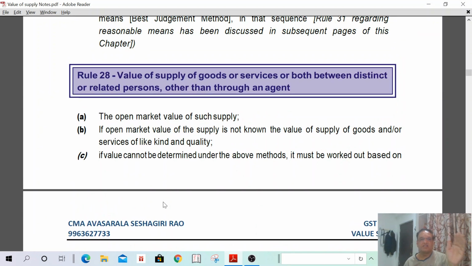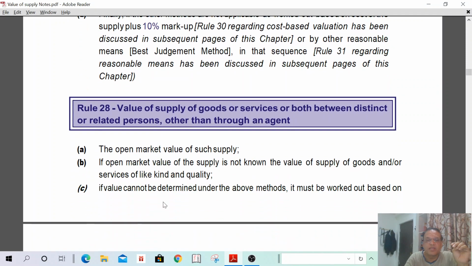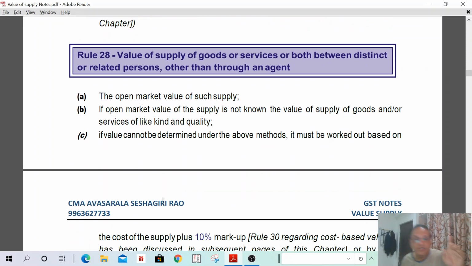As per rule 27, if the open market value is possible, then open market value. If the open market value is not available, then the method is the consideration received in money plus the money value of non-monetary consideration, if it is known at the time of supply. If these two methods are not available, then the value of supply of goods or services of similar kind and quality, and if that is also not possible, cost plus 10% or best judgment method. That is as per rule 27. As per rule 28, only one thing is not there. What is that one? That is consideration received in money plus non-monetary consideration. It is not there in rule 28. Remaining are the same. Rule 28 and 27 are the same.